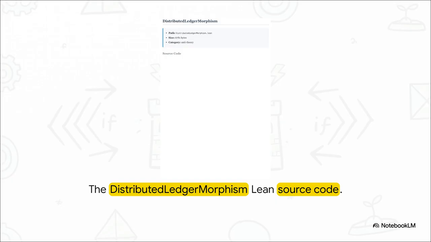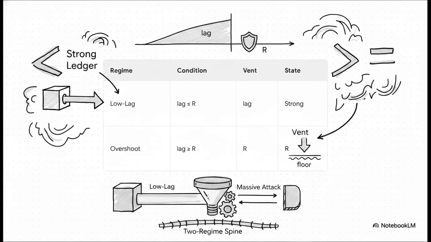This brilliantly detaches the system's logic from physical time, creating a dimensionless algebraic structure where latency is just a clean, unhackable measurement of logical events. Let's compare a low-lag regime against an overshoot regime to understand exactly how this handles an attack. The system operates on a two-regime spine based on a parameter called R, which represents the maximum rejection phase.